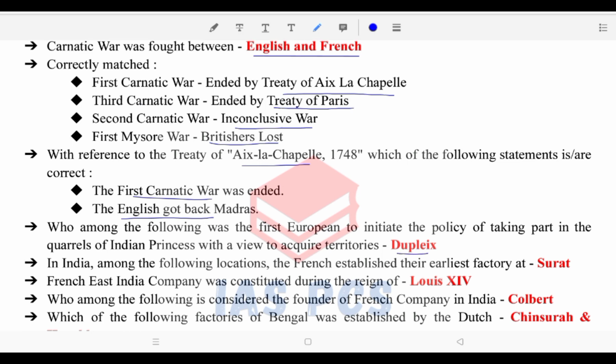Duplex. In India, among the following locations, the French established their earliest factory at Surat. French East India Company was constituted during the reign of Louis XIV. Who among the following is considered as the founder of French Company in India? Colbert.